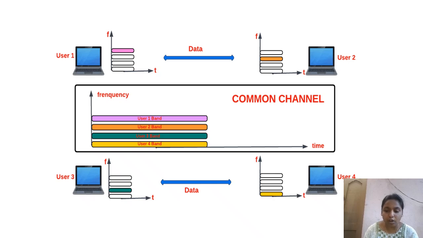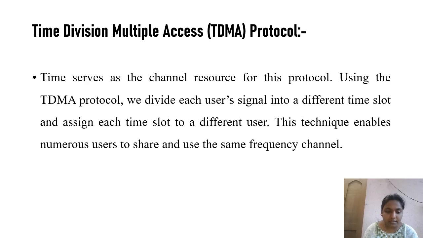Our next protocol is time division multiple access protocol, that is also called the TDMA. The stations share the bandwidth of the channel in time. In the above FDMA, the frequency is divided between the stations and they are shared with a common channel.